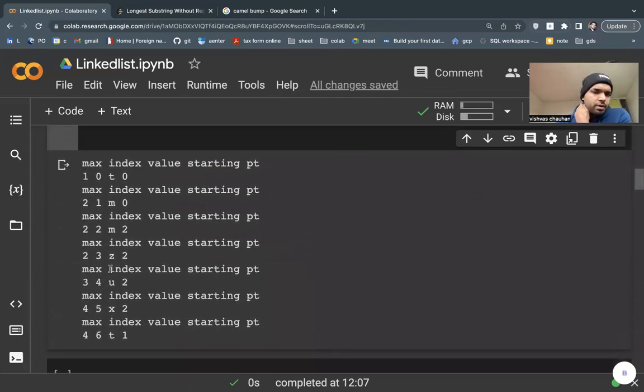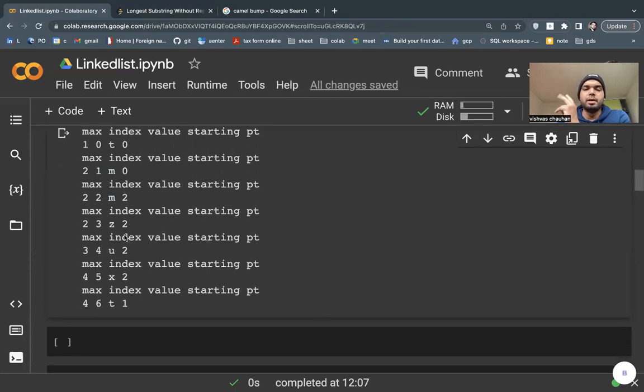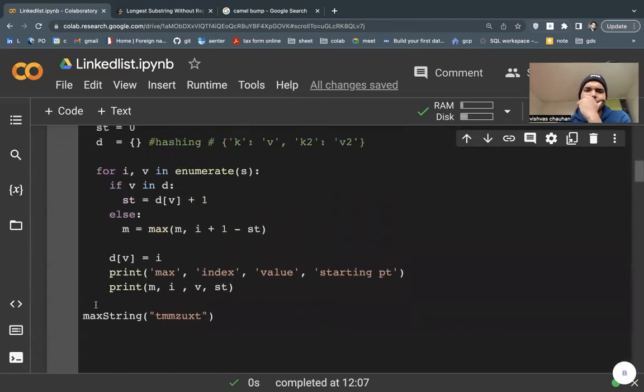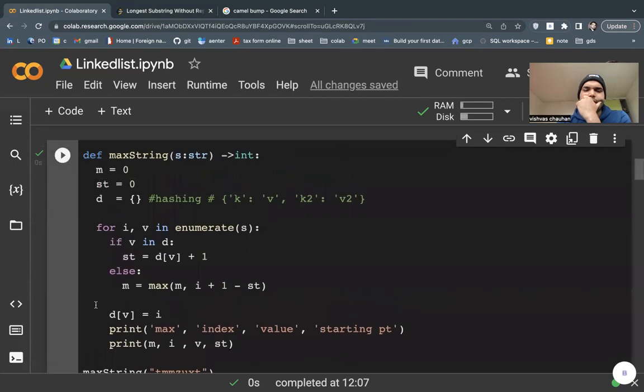So in the first condition, my M was 1, and then M became 2. The starting point became 2. Let's look at the end. My maximum is 4. Is it 4? Are you sure? Oh, now I know.